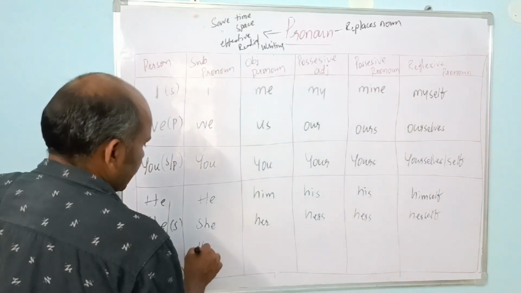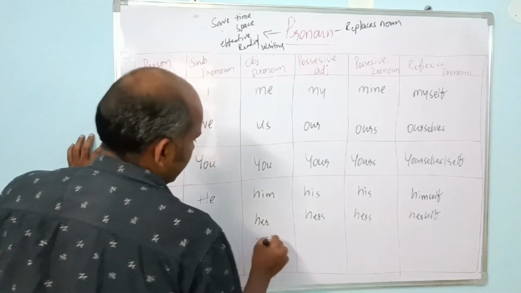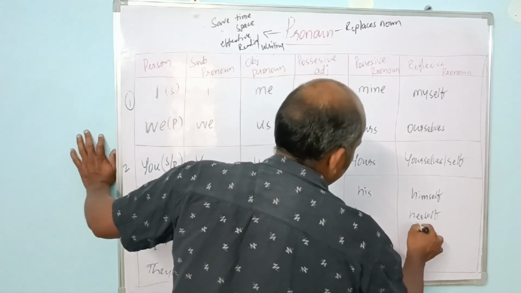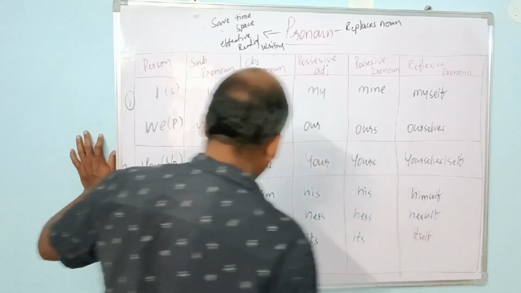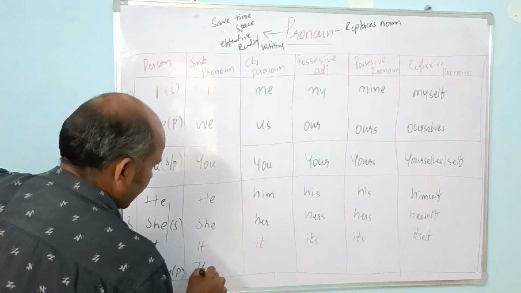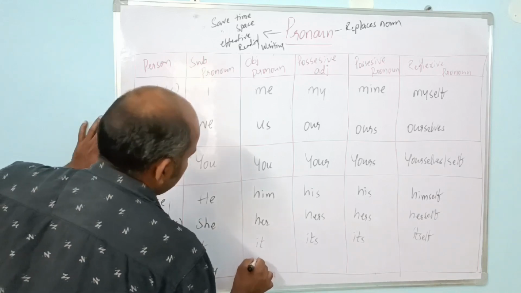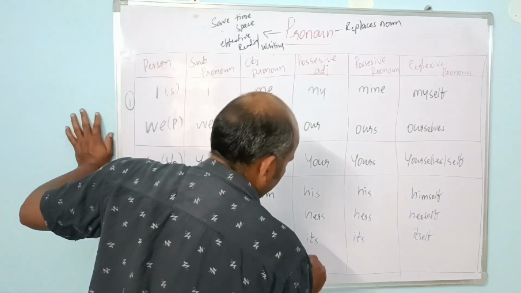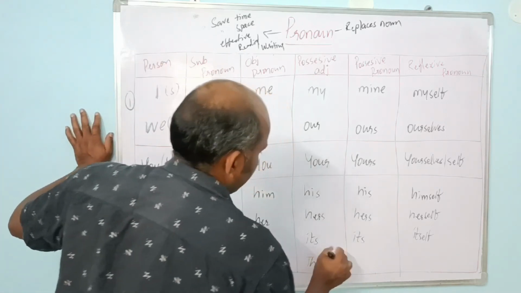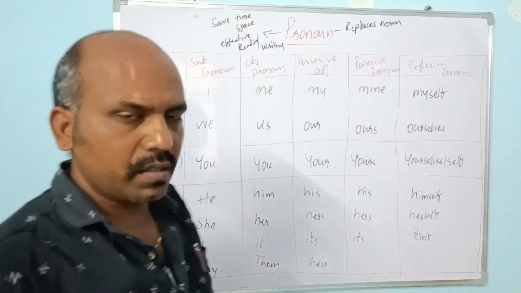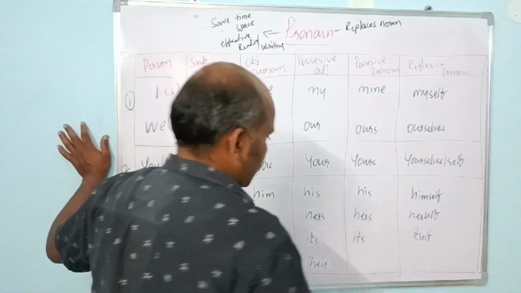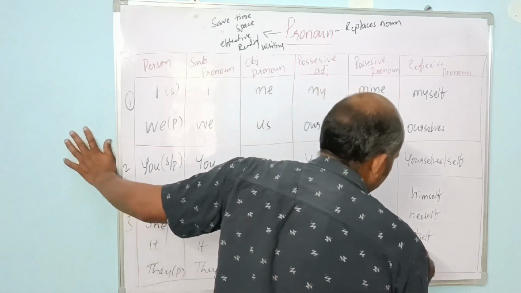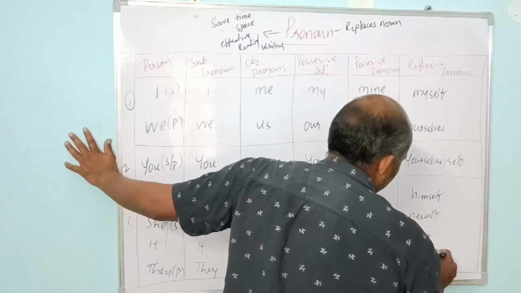As for it: it, its, its, and itself. They is used as they, and them in objective, their, theirs, and themselves.